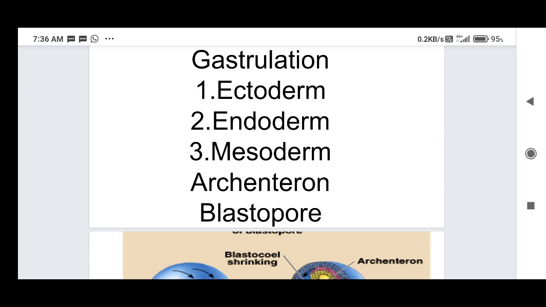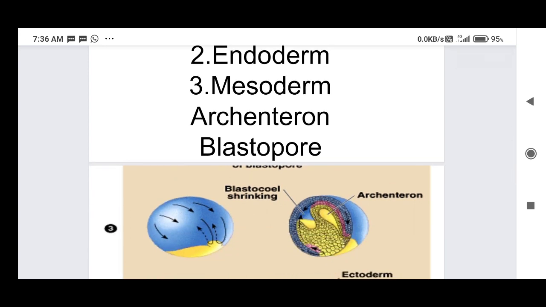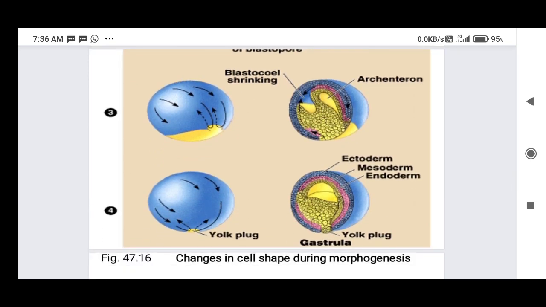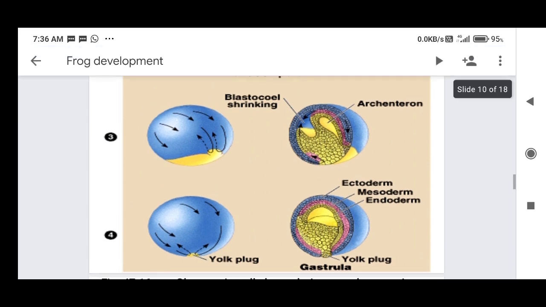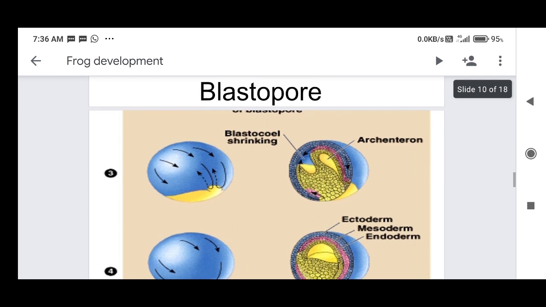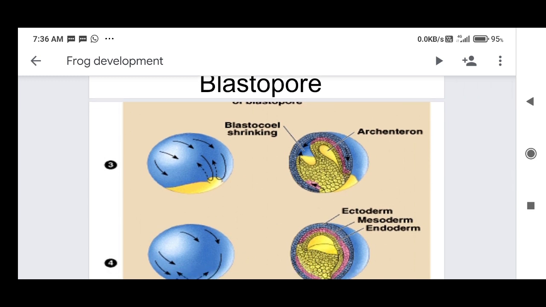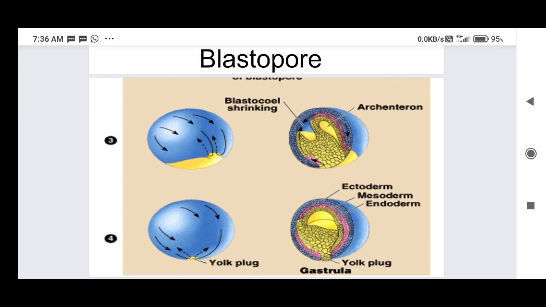So in the gastrulation, the ectoderm, endoderm, mesoderm, archinteron and blastopore are the parts we have to identify here. In the blastula, the blastocoel shrinks, and next the archinteron will form, and here the cell migration takes place. These arrow marks show cell migration.